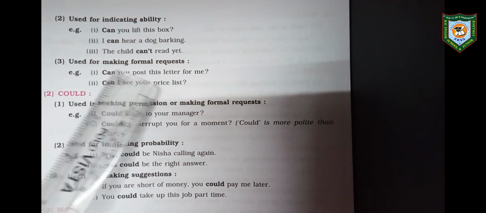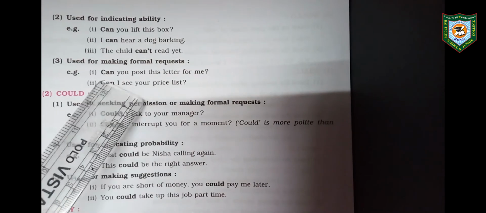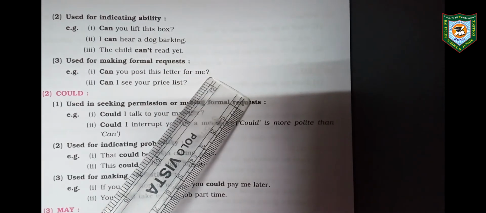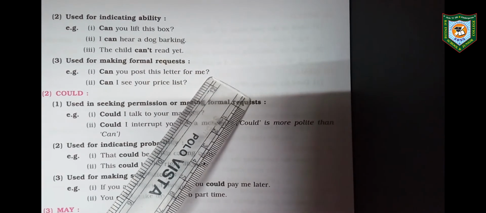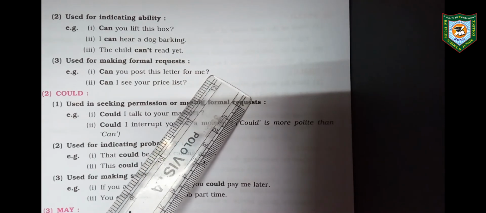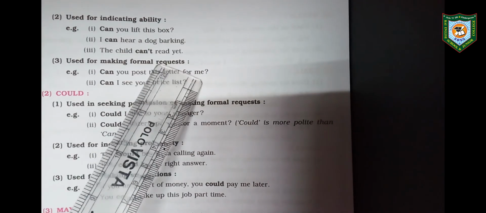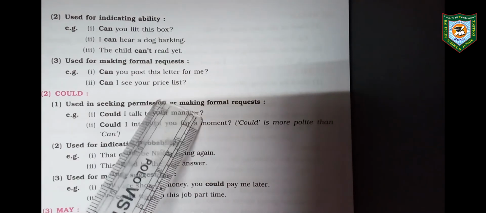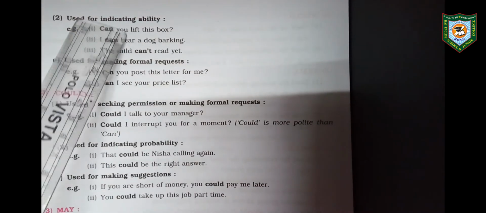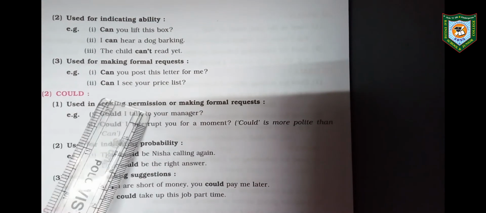Next, use for making a formal request. Can you post this letter for me? It is not for permission and not for ability, it is for request. Can I see your price list? It is a kind of request, not ability and not permission. So according to the sentence, the function will change.